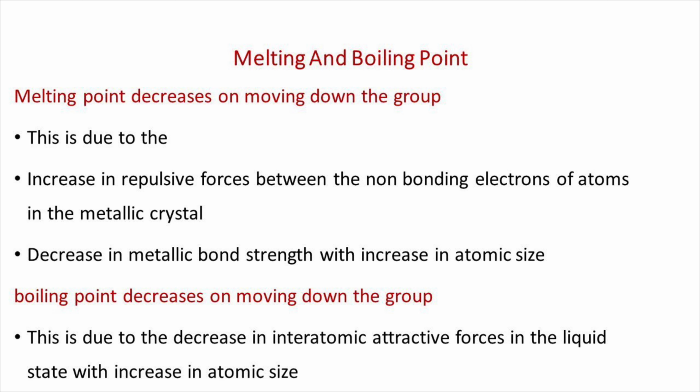On moving down the group, the melting point decreases from lithium to cesium because the repulsive force between the non-bonding electrons of atoms in the metallic crystal increases, and also the metallic bond strength decreases with increase in atomic size. Similarly, the boiling point also decreases down the group due to an increase in interatomic attractive forces in the liquid state with increase in atomic size.